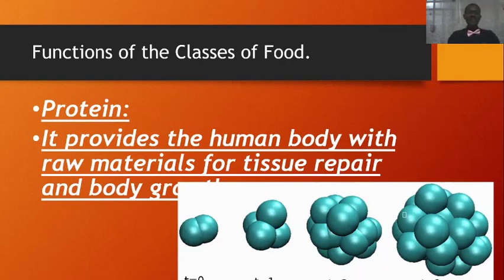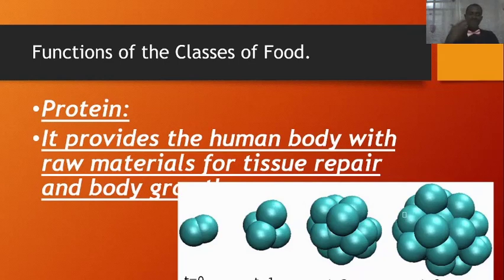As I earlier mentioned, when we were treating the reasons for nutrition, you find out that when there is tissue damage or there is need for growth in the human body, it is protein that supplies those raw materials with which to repair worn out tissues and make your wounds heal up, or those places where you lost tissues like the epidermal layers of your skin, where you have the scales, or inside your mouth as you chew and eat food.